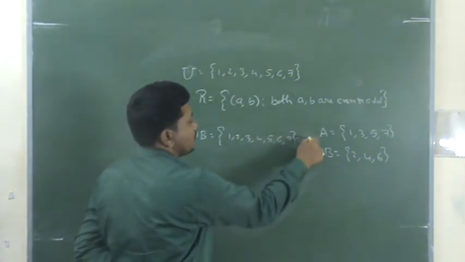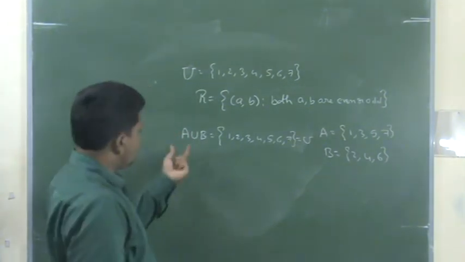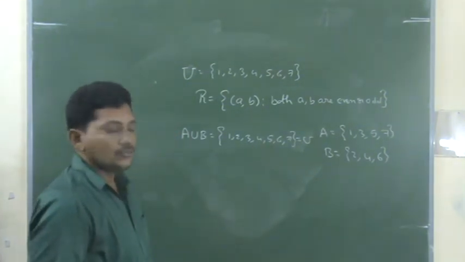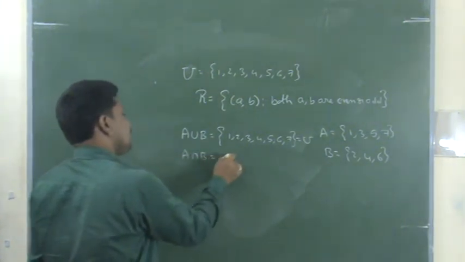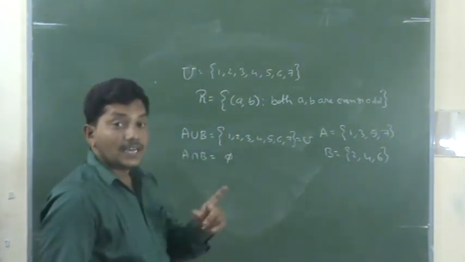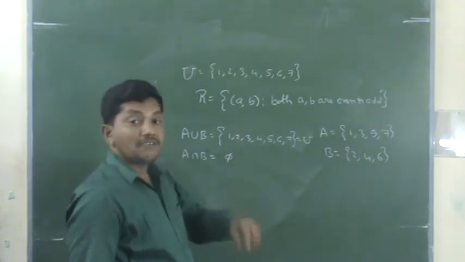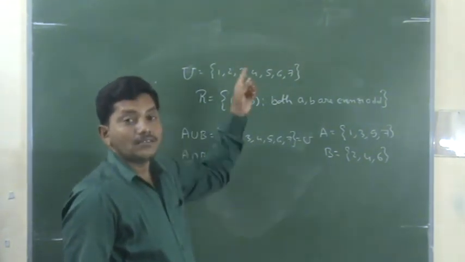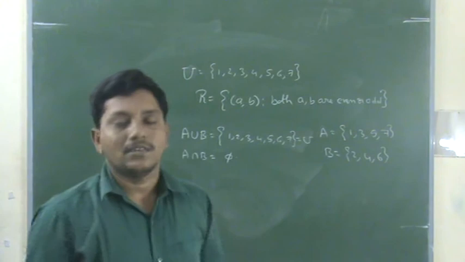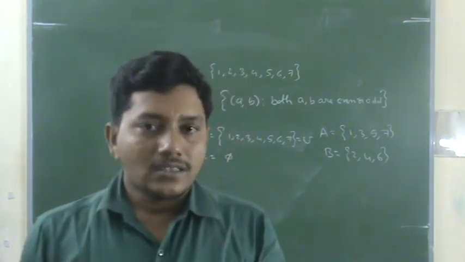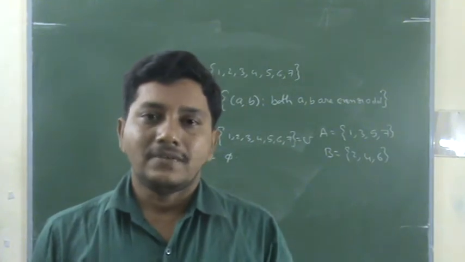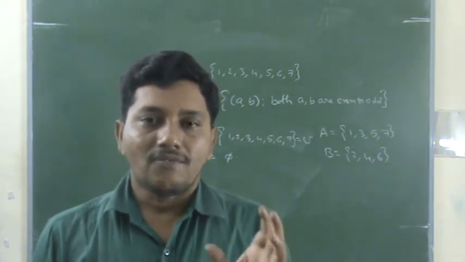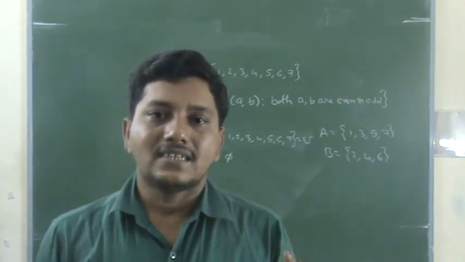This is your U. So A union B is equal to the whole set U, and A intersection B is empty. Then we say that A, B are equivalence classes on U. That is the definition. Whenever the union is the whole set, the intersection is empty, and they form a partition, all these classes are called equivalence classes.